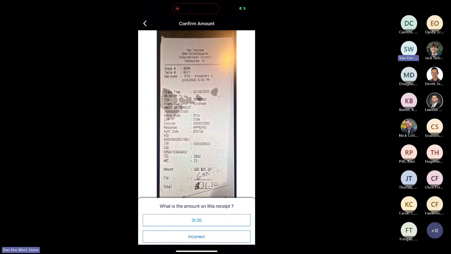So you can see at the bottom there where it says, what is the amount on this receipt? And it says 31.20. That's because, and this was spoken to before, we have AI and optical character recognition that is able to read the receipt and grab the information off of it automatically for the employee. So not only is it saving the receipt as supporting documentation as an image, but it's also creating the entry for the expense report at the same exact time.